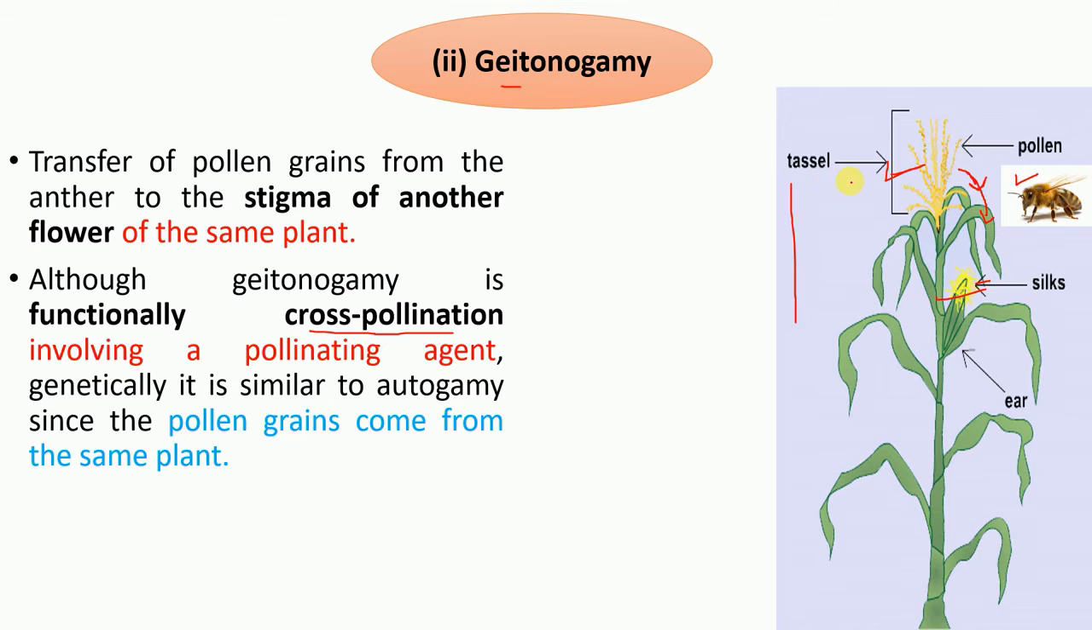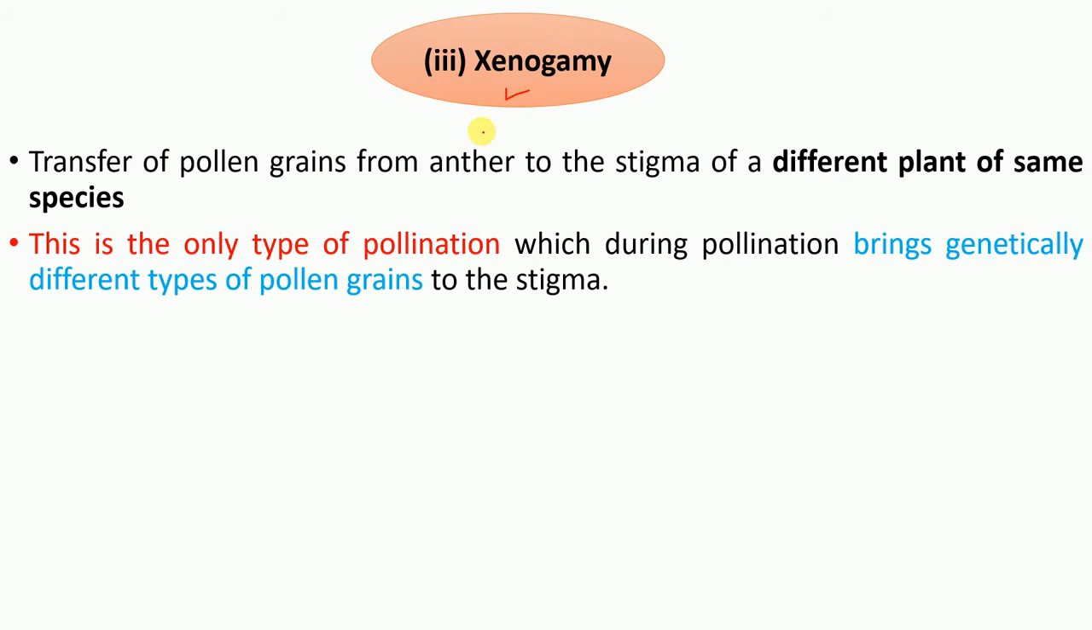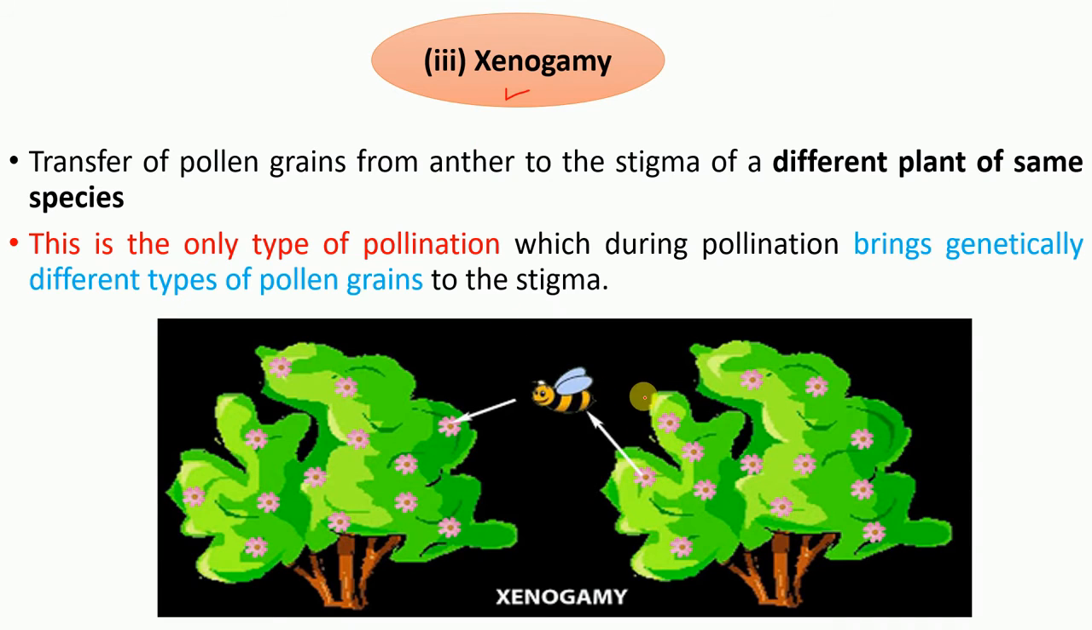Now what do we mean by xenogamy? Xenogamy is pollination that takes place between two different flowers of two different plants. In this case you can see this plant is placed in a different area and this plant is placed in a different area, and that's the reason pollination takes place between two different flowers of two different plants. But you need to note one thing: it is a different plant of the same species.